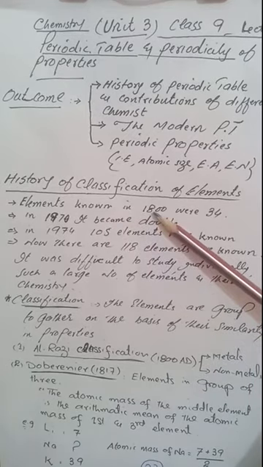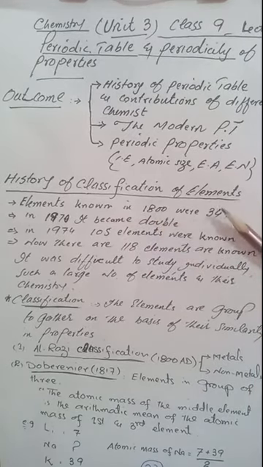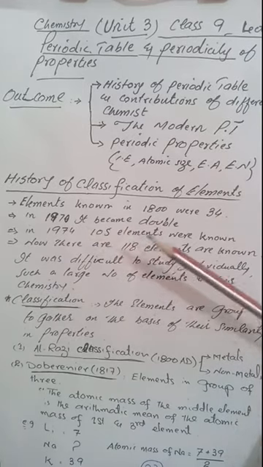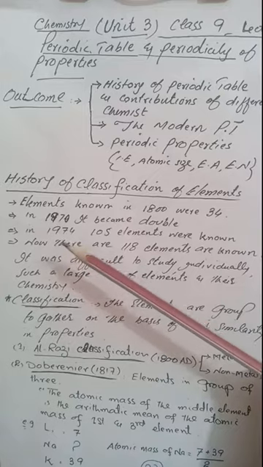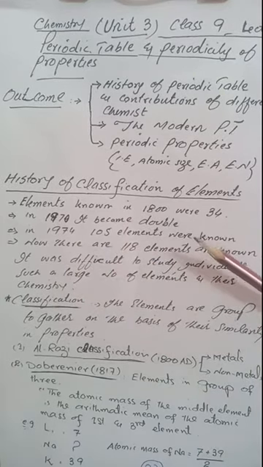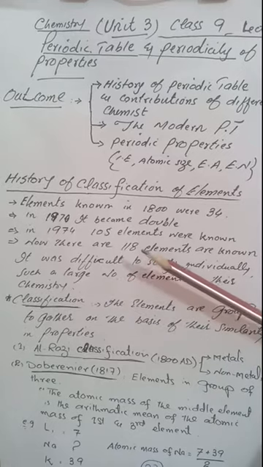Dear students, in 1800 there were 34 elements known. In 1970 it became double, while in 1974, 105 elements were known. Nowadays 118 elements are known, out of which 92 elements are naturally occurring. The rest are artificial.